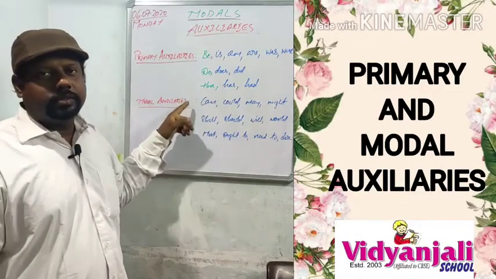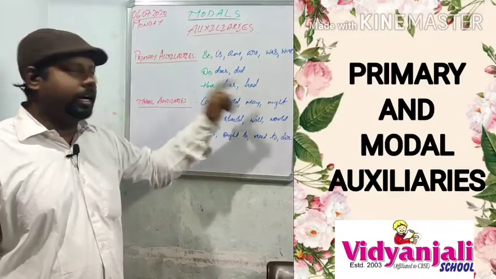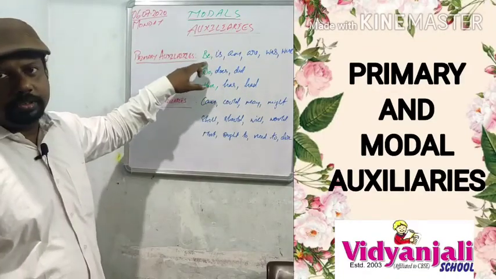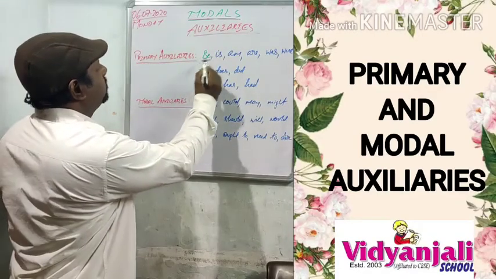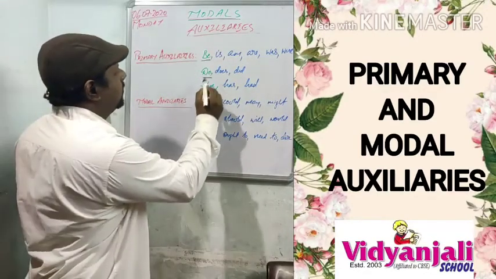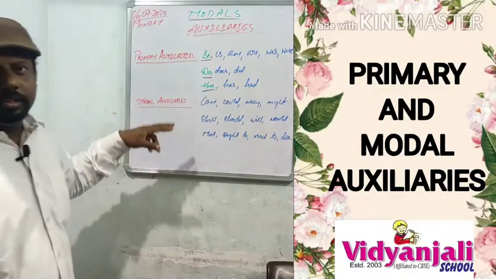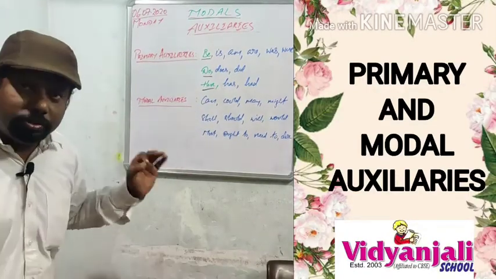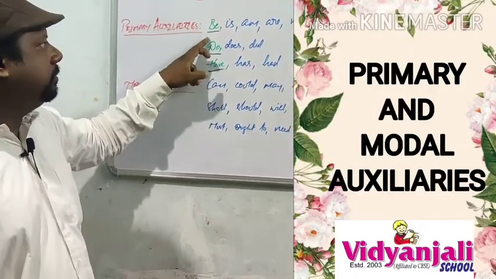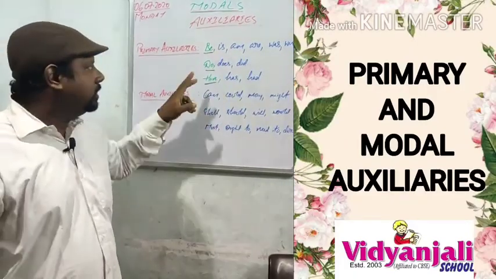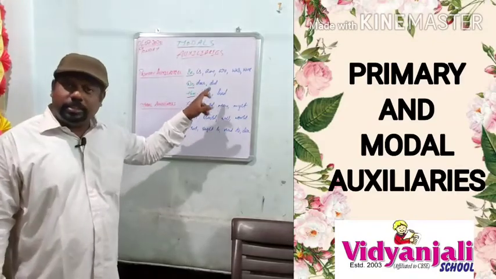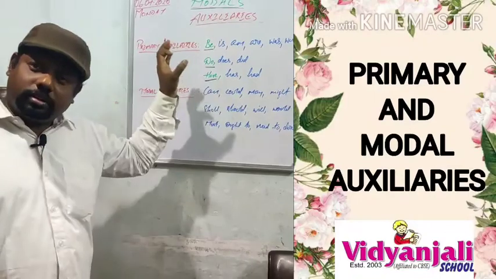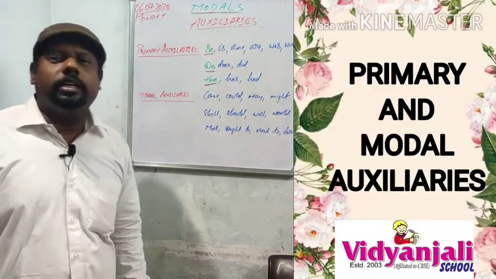Next, have, has, had. These are called be forms, do forms and have forms. Be forms are is, am, are, was, were. Do forms are do, does and did. Have forms are have, has, had. This combination is called primary auxiliaries.